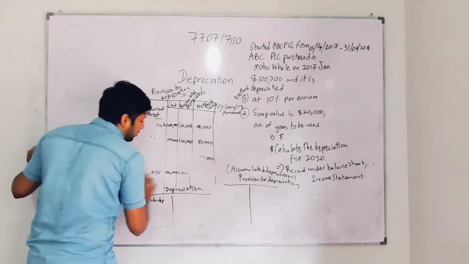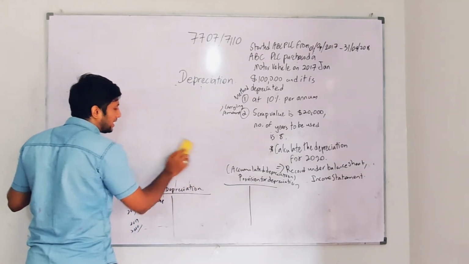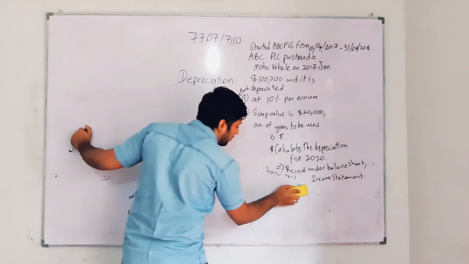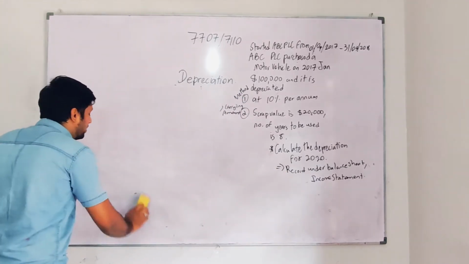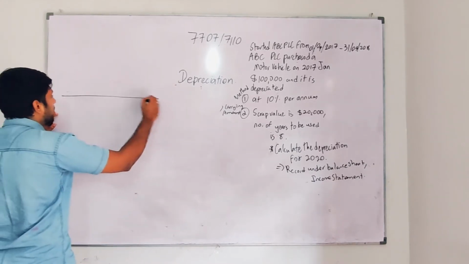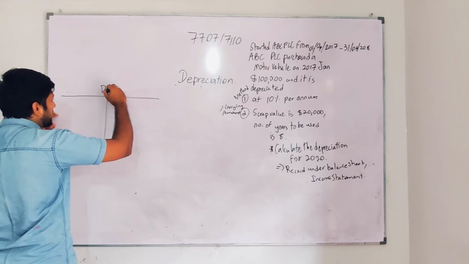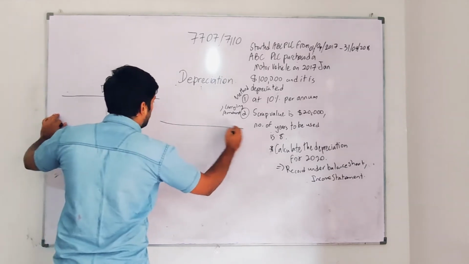So I taught you how to record the extract. Accounting is easy if you take it as easy. Don't make it complicated. It's very easy, guys. All you need is to practice, and if you practice a lot, then of course you will score better. I'm going to take a big account, so I'll take it as depreciation, and the other account as provision for depreciation.